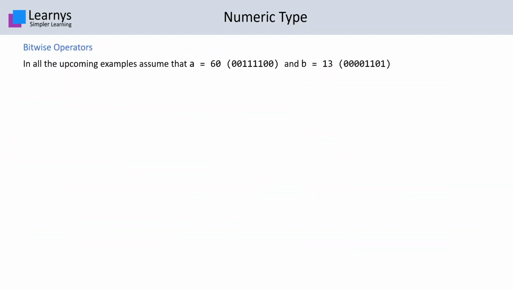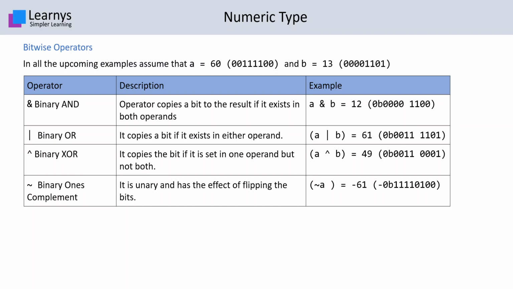Bitwise operators. The first 4 bitwise operators are these. Let's try to understand each one of them by taking the example where operand 1, A, is equal to 60 and operand B is equal to 13. Let's first see binary AND. Now what does this mean?